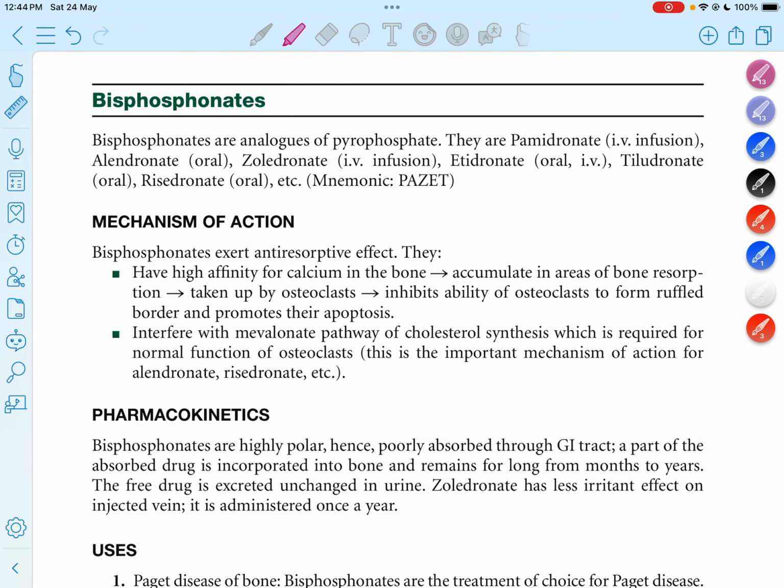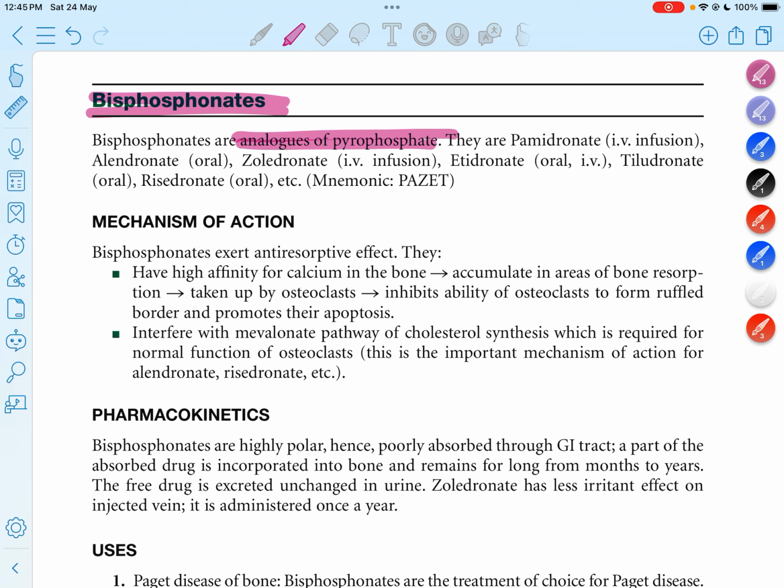We are going to discuss bisphosphonates. Briefly, bisphosphonates are analogs of pyrophosphate, and they work the same way that pyrophosphate works.